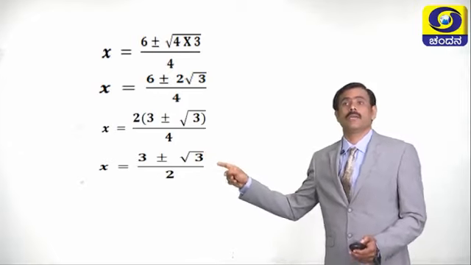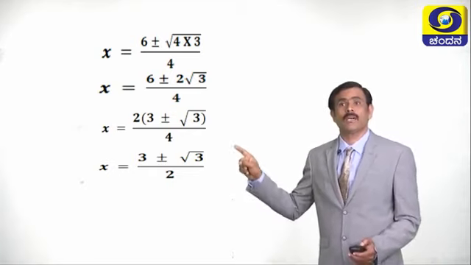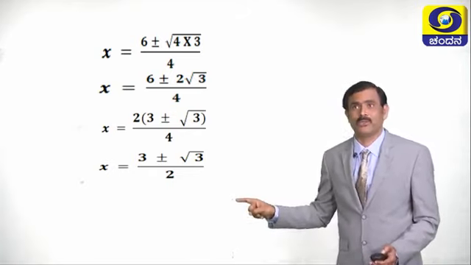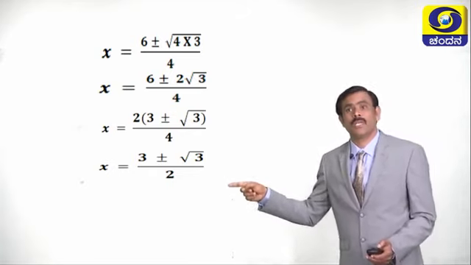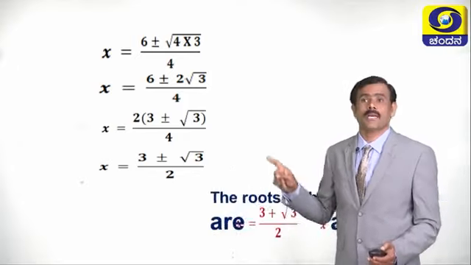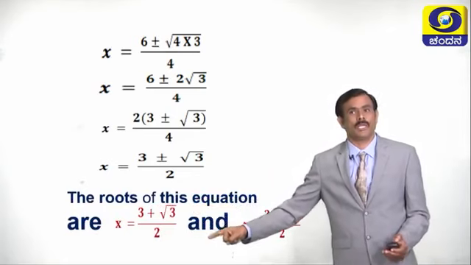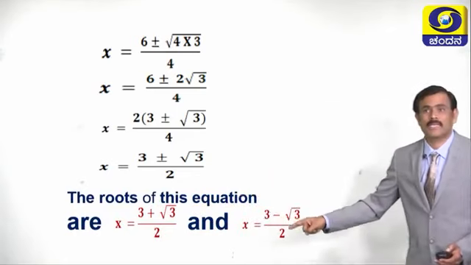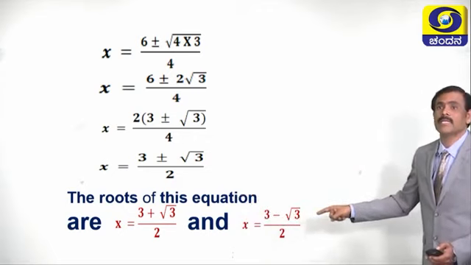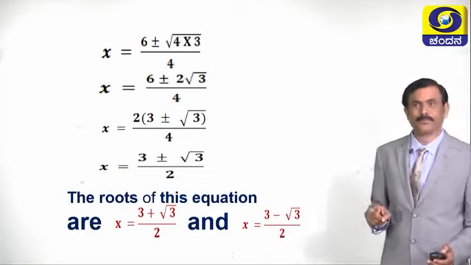See here, these are the two roots now. One root is 3 plus root 3 by 2, another root is 3 minus root 3 by 2. What are the roots? The roots are x is equal to 3 plus root 3 by 2 and x is equal to 3 minus root 3 by 2. These are the roots.